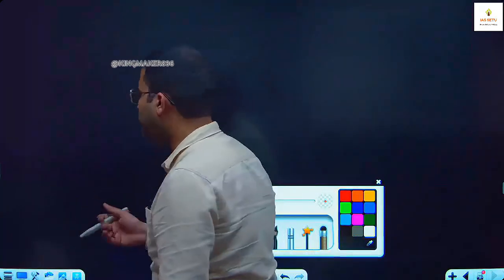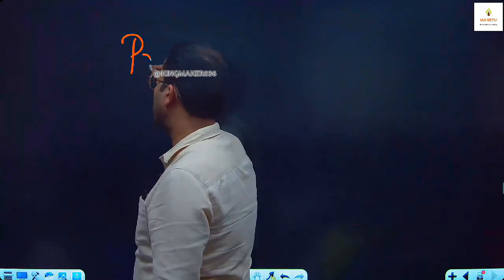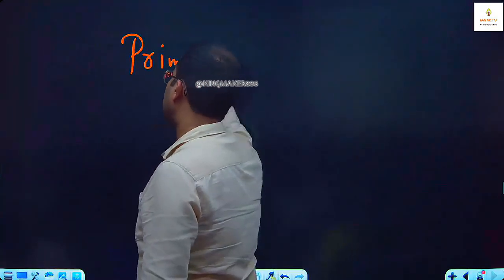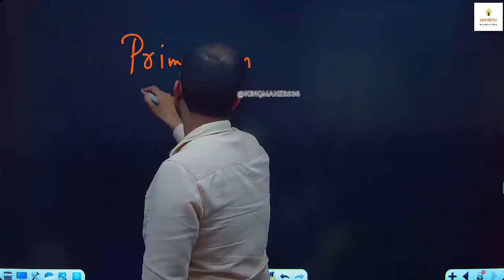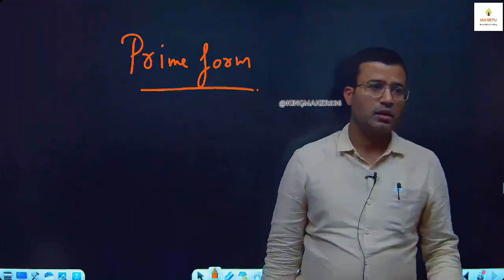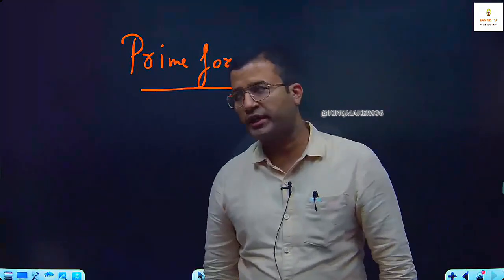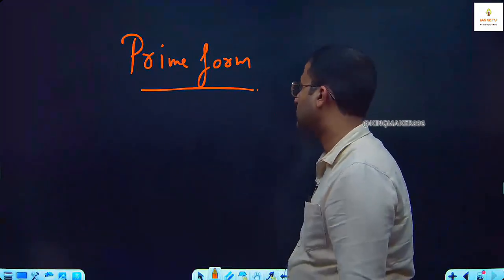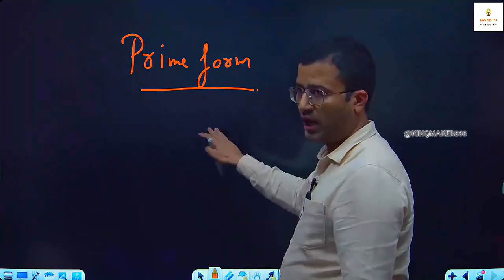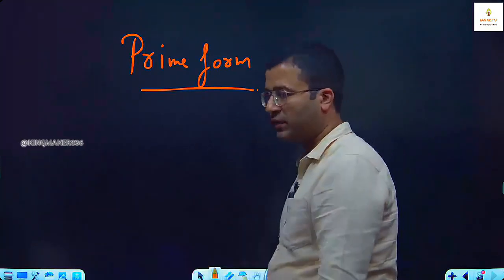One method is we can do it manually, but that is time consuming. So my duty is to tell you the short trick for number of factors if the number is bigger, like 100, 120, 150, 200. But for that shortcut, we need one thing called prime form. We have to express the number in prime form. You already know if you have attended classes in 6th, 7th, 8th. I tell you what is prime form. बताऊंगा समझ में आ जाएगा.